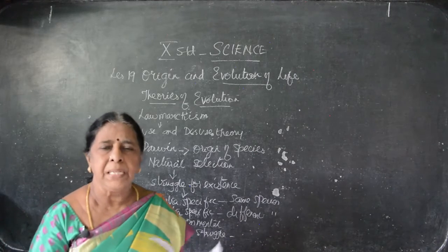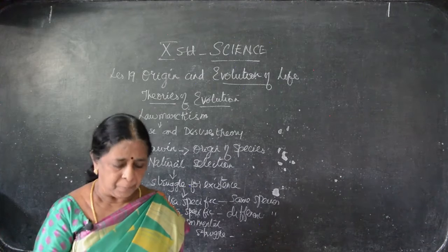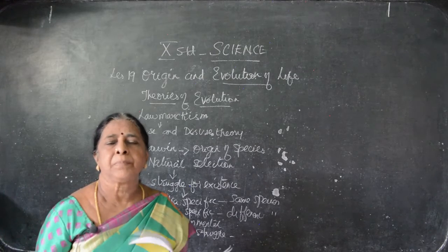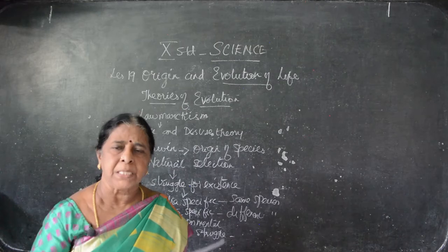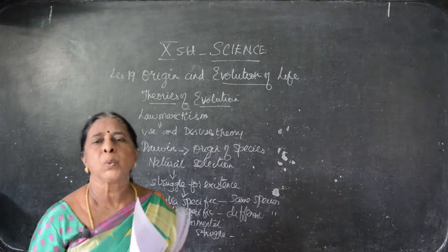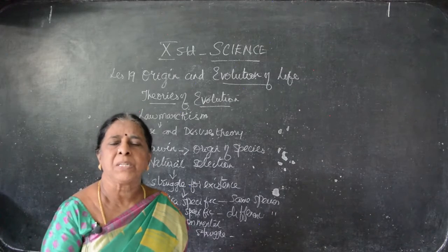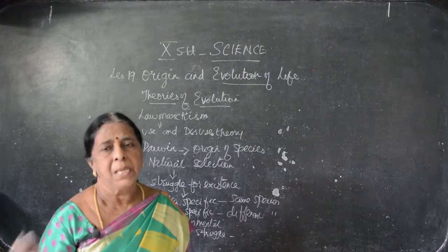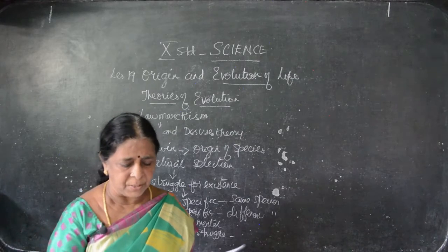Okay? Variation. Variation means small differences. For example, take ourselves. We are brothers and sisters of the same parent only. Though we got the origin from the same parent, we have some differences between us. The differences found among the same thing are known as variation. This is known as variation.